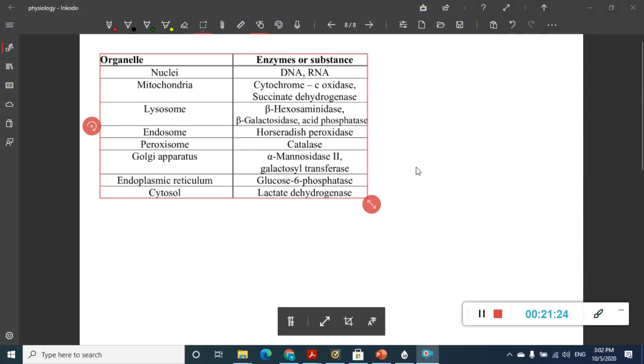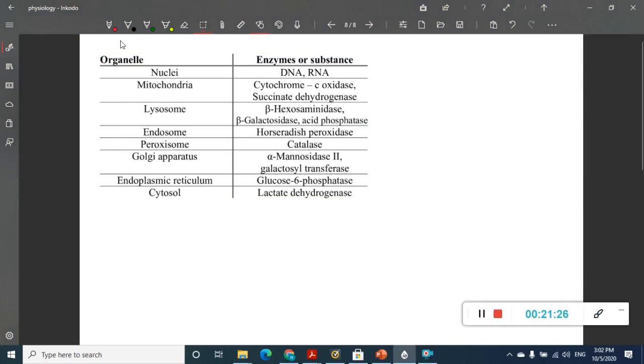Next, this table is important. I'll even add some things to this table. So what are the markers of different organelles? In mitochondria, cytochrome C oxidase and succinate dehydrogenase are present.